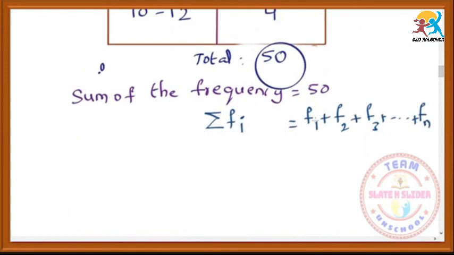So sigma stands for the summation, to keep the plus symbol between the terms. Instead of i, which is a variable, we have to write 1, 2, 3 up to n. So this is sigma fi: f1 plus f2 plus f3 plus dash dash fn.